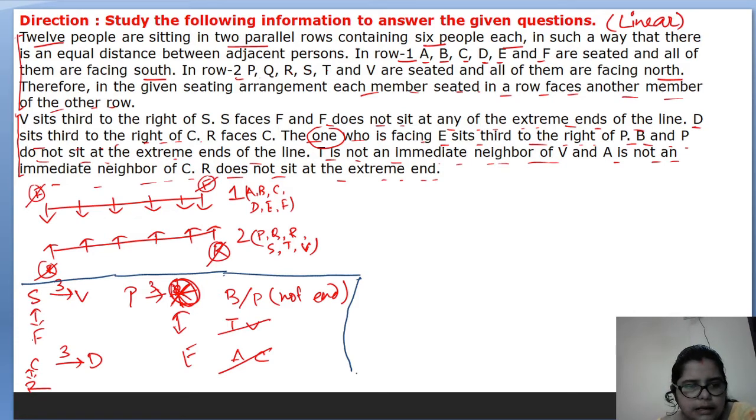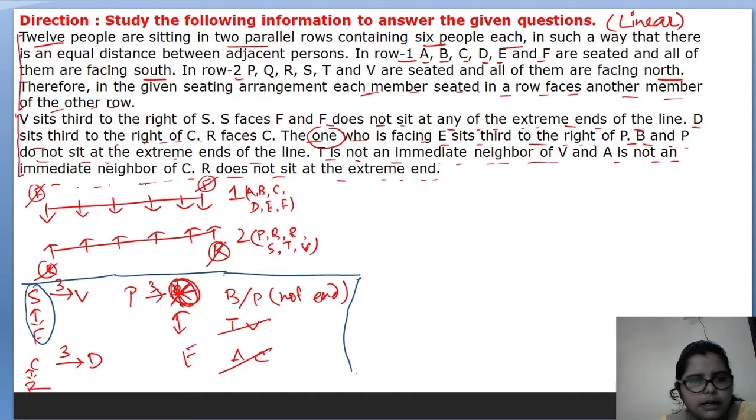And there is another piece of information we have. It will help us to arrange it easily. Which one? This one: S is opposite to F. F will not sit in these two positions, that's why F can sit here or here or here or here. These are the four places where F can sit. If F sits here, then there will be a problem, because S will sit here, and there is no third right of S. That's why F and S will not sit here.